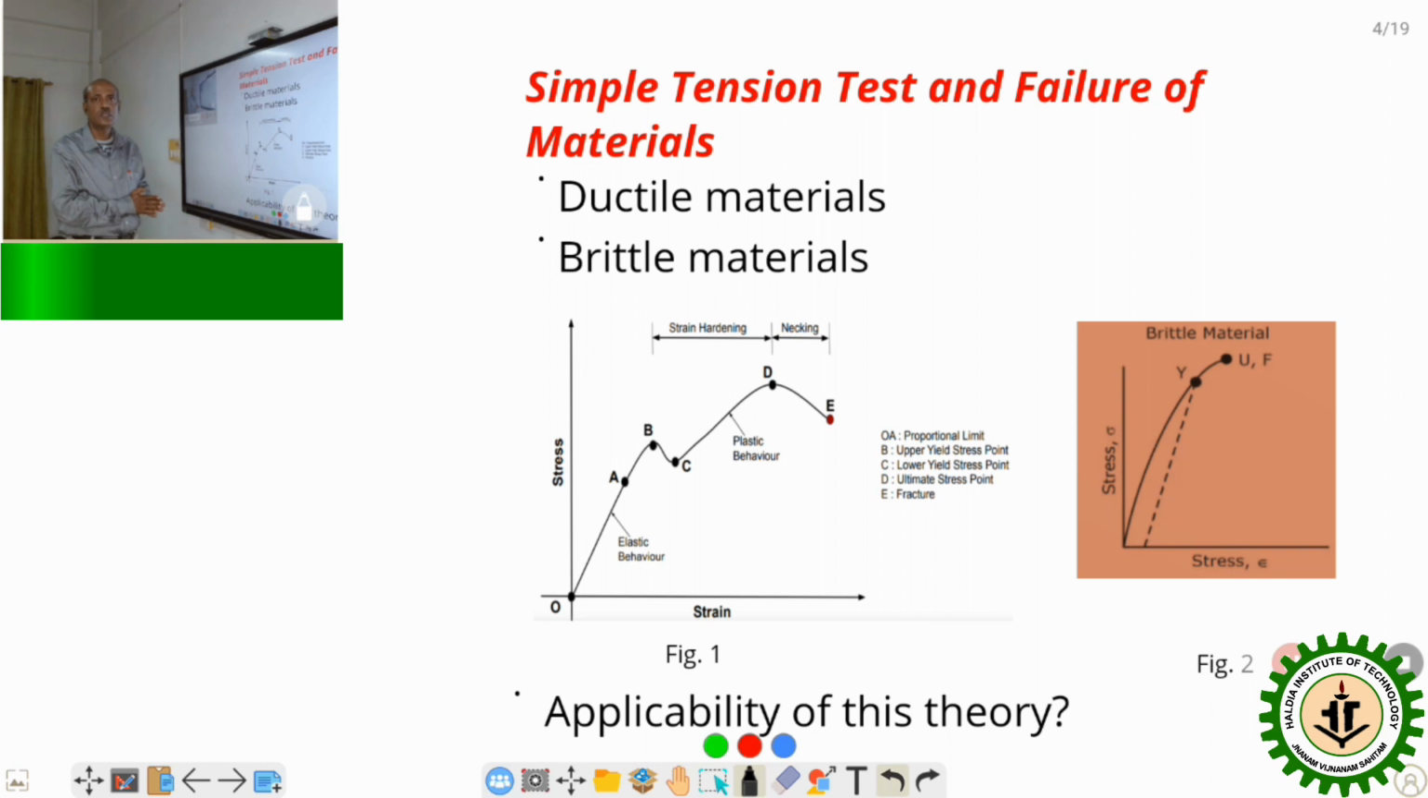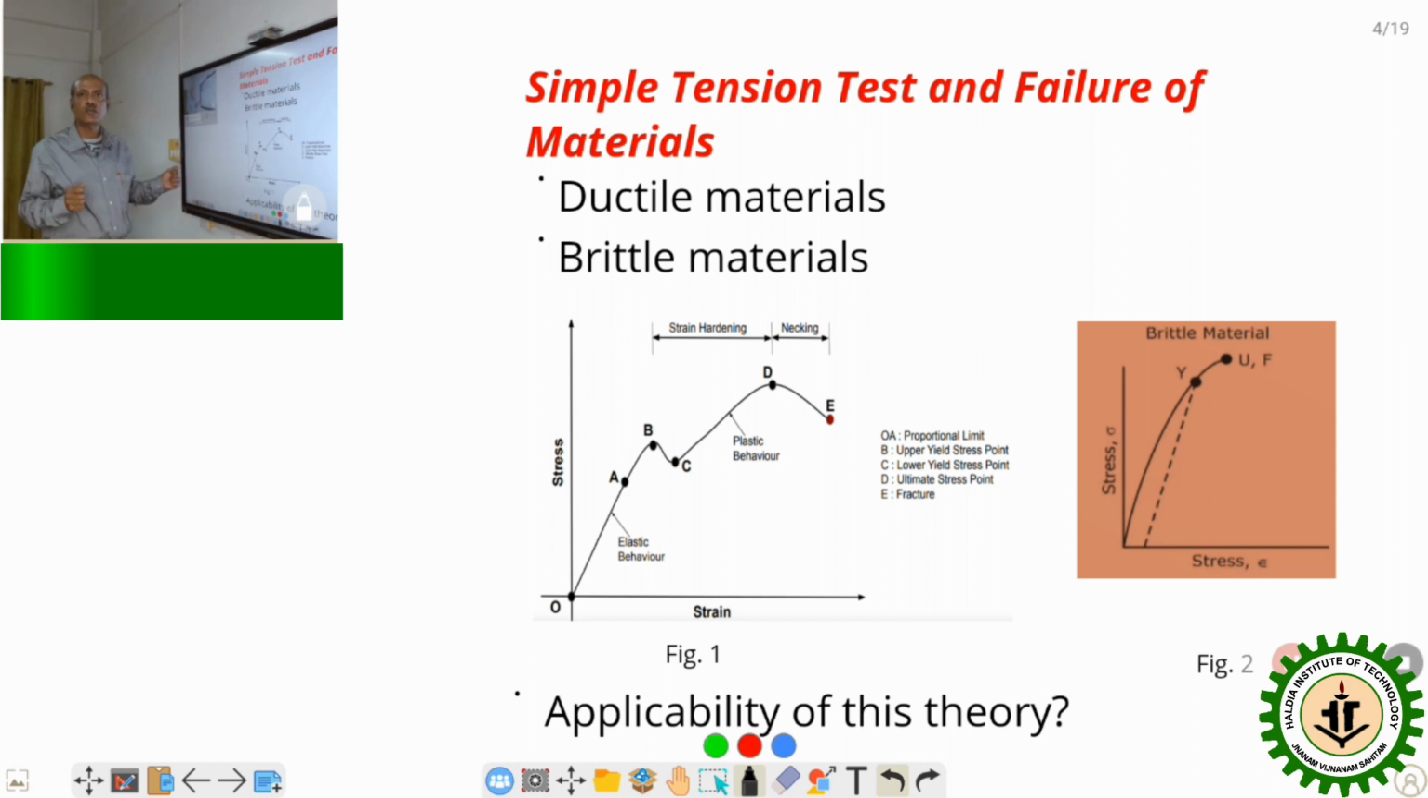Now, actually, we are finding the strength of the body in the laboratory by simple tension test. So, the materials we have discussed are the ductile material as well as the brittle material. What is actually ductile material? The material which absorbs more amount of deformation before failure is called the ductile body. Or we can say ductility is the main property of this kind of materials.